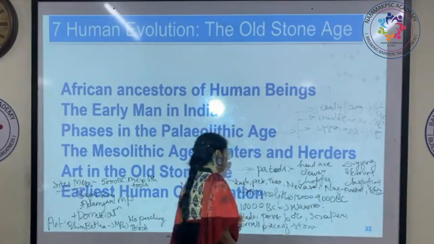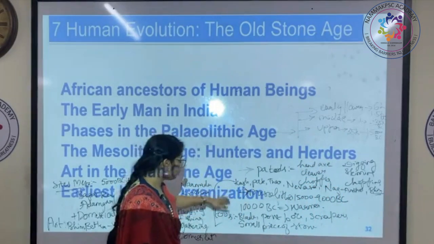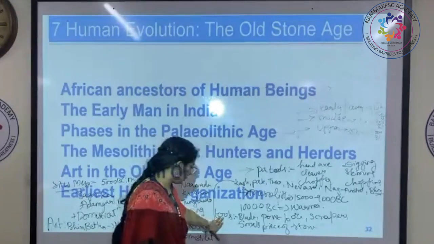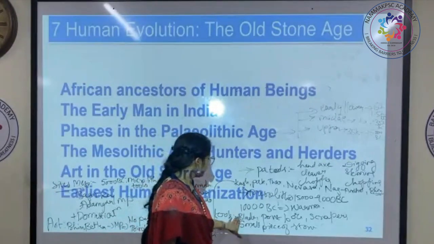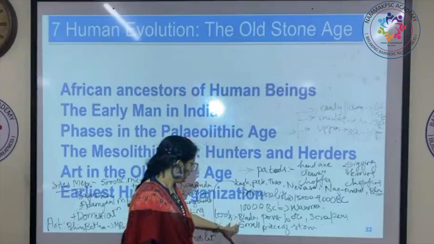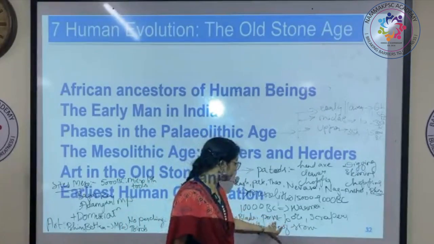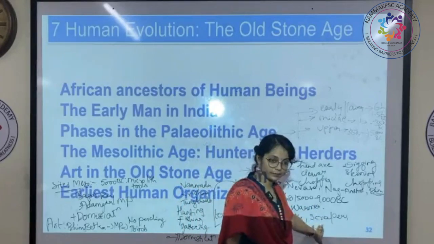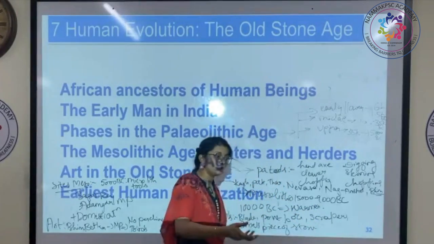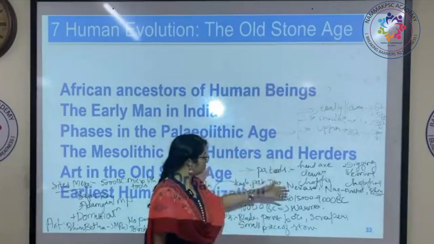How were these tools? So here we see the stone tools, I think I have written here. In the lower it was blades and small pieces of stones were used. Blades, point bores, scrapers. These were much evolved or much better tools when compared to these tools.